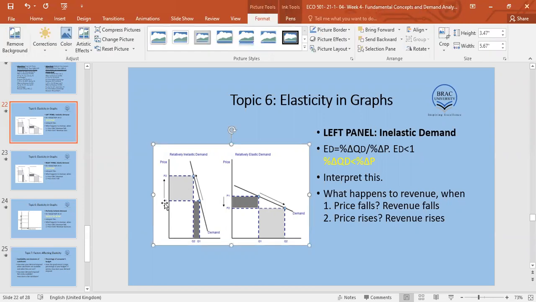Now, look at the price over here. The price is increasing from P1 to P2. So naturally, by the law of demand, quantity demanded will reduce from Q1 to Q2. Note what I'm going to say right now. If the two units on the x-axis and the y-axis are the same or relatively comparable, then what we see is, although the price has increased by this much, the response in demand is less than the price change.